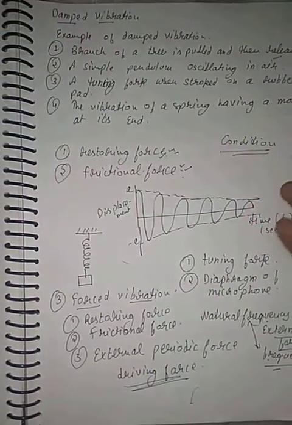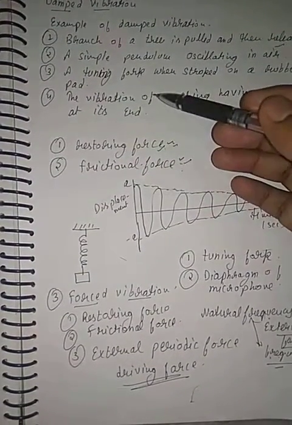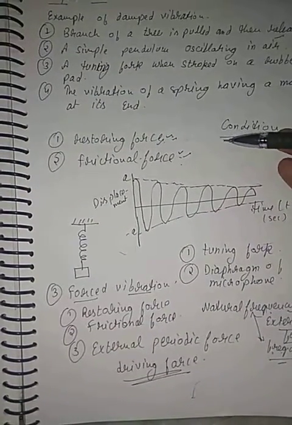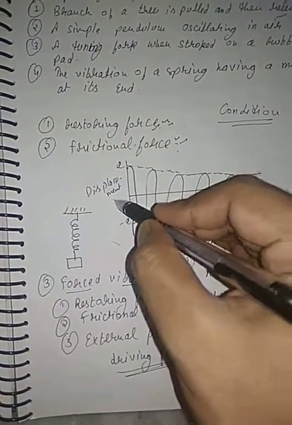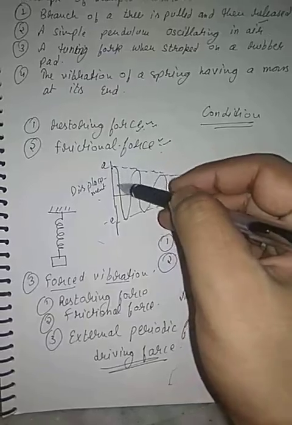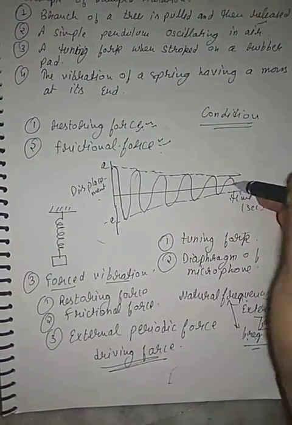Now generally what happens in damped vibrations: the vibration starts and comes to rest due to a decrease in the amplitude of the vibrations, and such a graph is followed. I have drawn a graph between displacement and time. You can see initially the vibration starts with the amplitude a, and with time it slowly comes to zero.